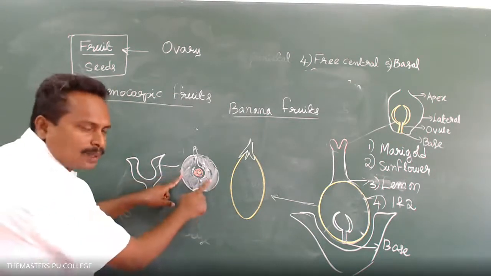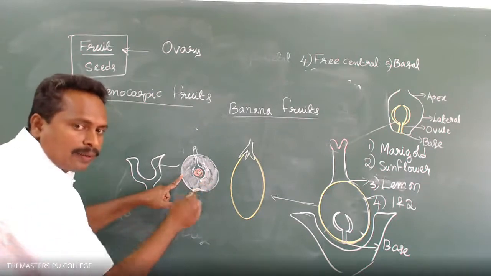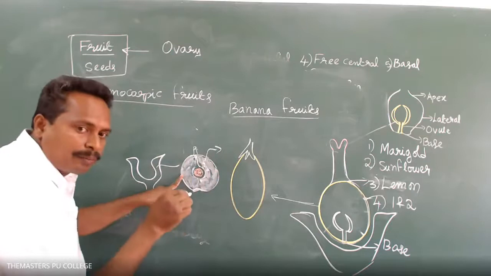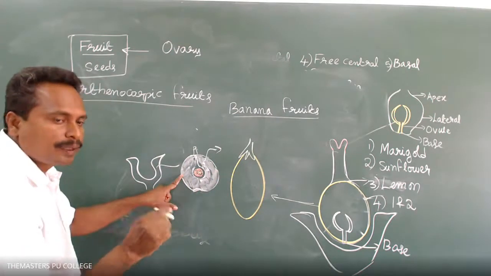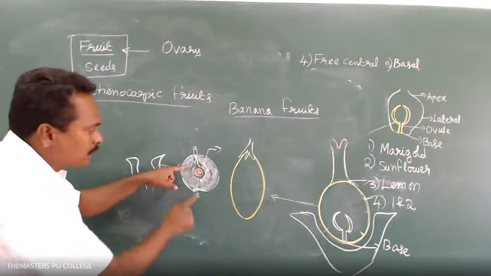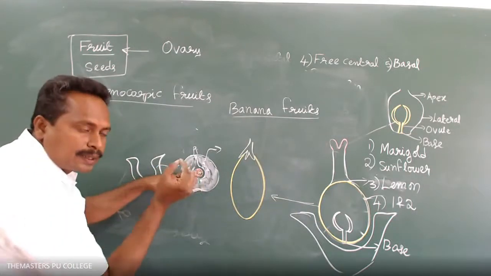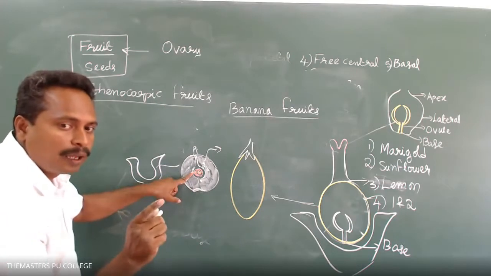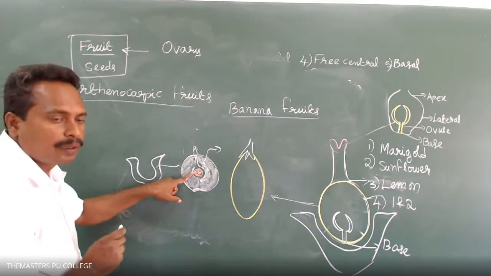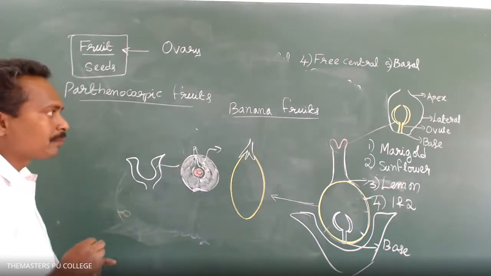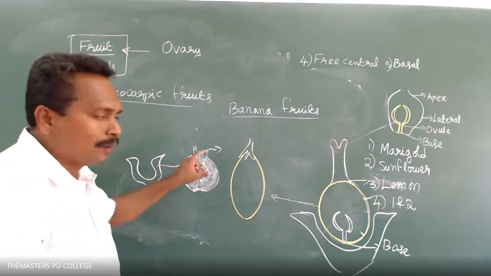This is the thalamus part, the edible part in the apple. The edible part is derived from the thalamus. Whereas the true fruit is present at the center, and it consists of the seeds. The true fruit is not edible in an apple. The false fruit is the edible one. Okay? Is it clear?